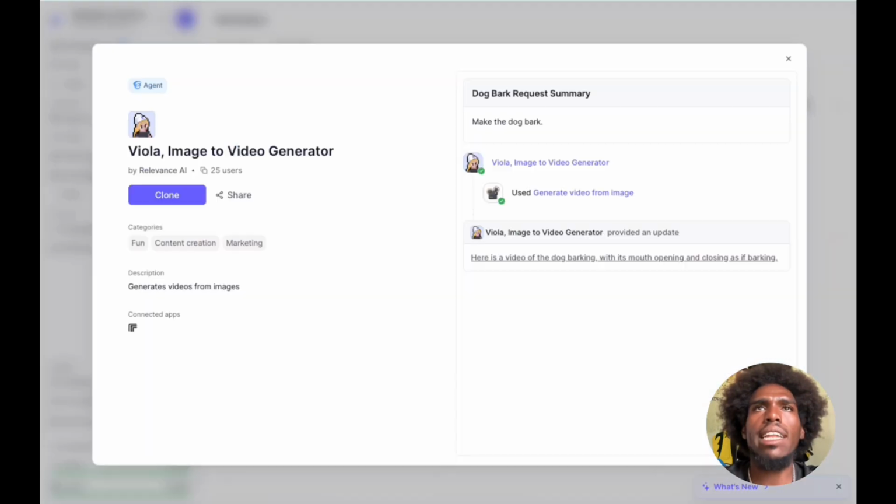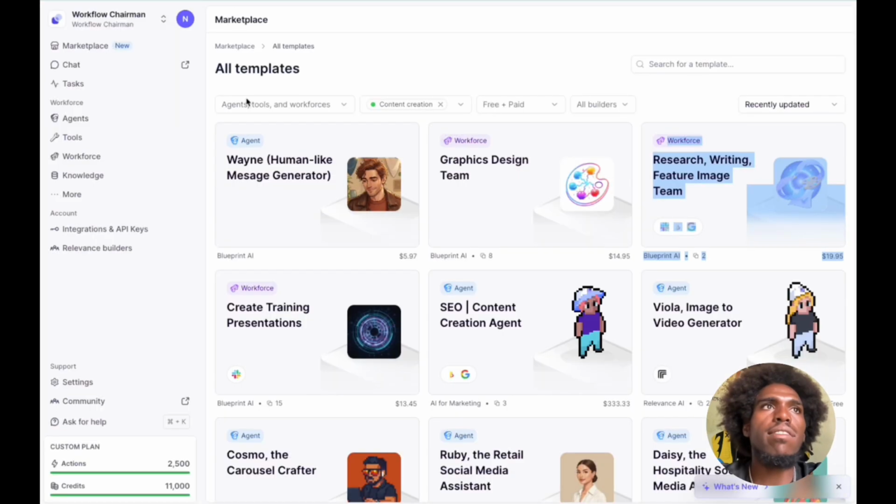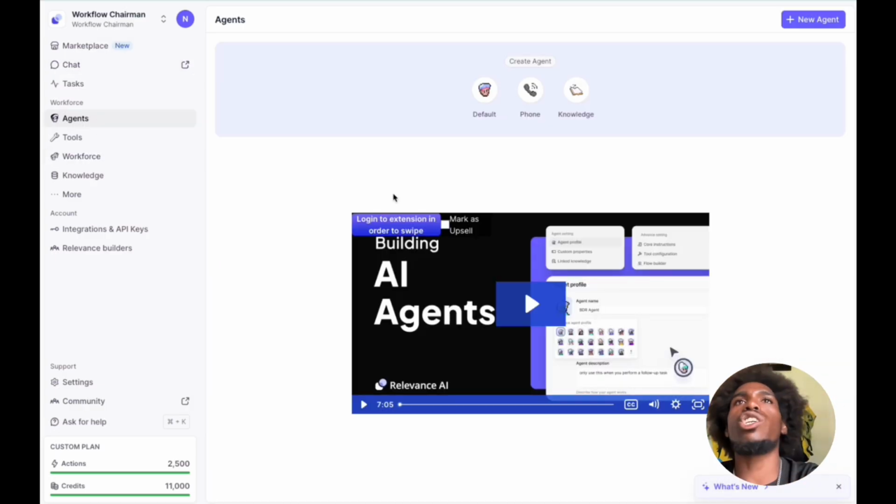All right, so it looks like these are probably some newer agents. Voila, video image to video generator. Make the dog bark. Okay. New strat. I was gonna look at these for inspiration, but you know what? New strategy. Let me just go ahead and start a new agent. Why not? Let me go agents.